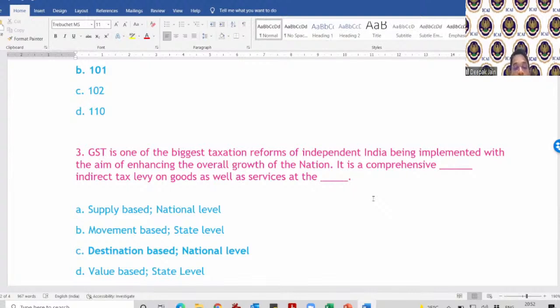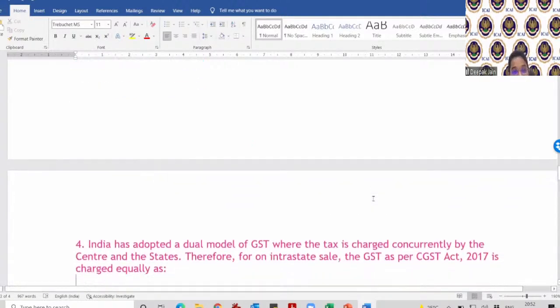So it is not an origin-based tax. GST is a destination-based tax because whichever state it goes to, the credit flows to that state. When we read the IGST, when we see the credit of IGST, we'll get to know that the taxes of this state go to the state where it is being consumed. So that's why it's a destination-based tax. So GST is also called a destination-based consumption tax.